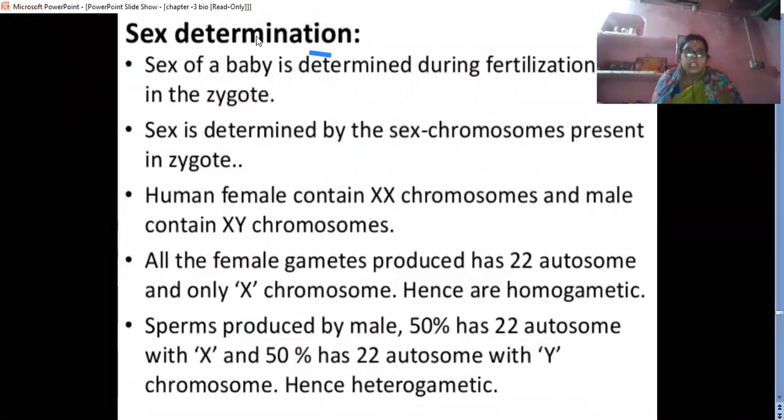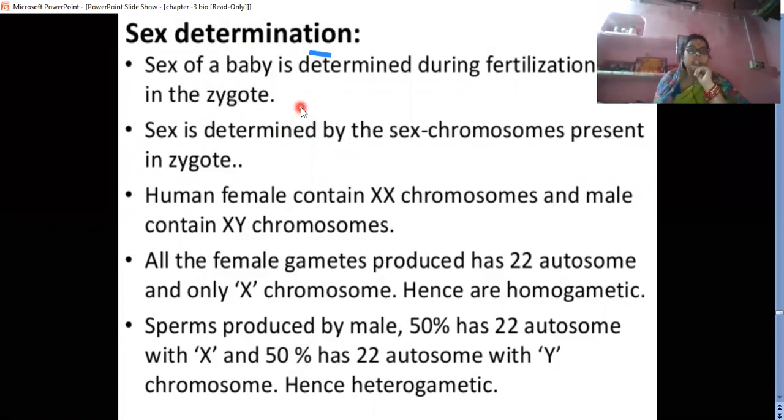Then the next part is the sex determination. Where does sex determination take place? Generally, the sex of the baby is determined at the fertilization of the zygote. I already told you how the child is determined to be male or female.